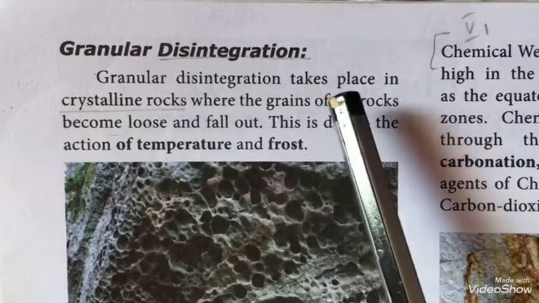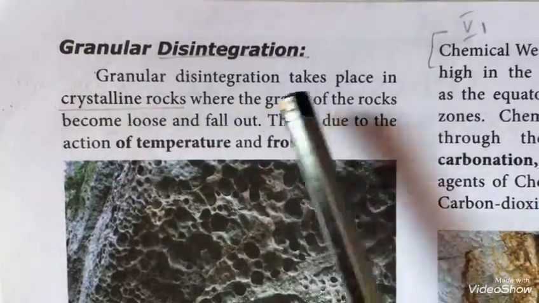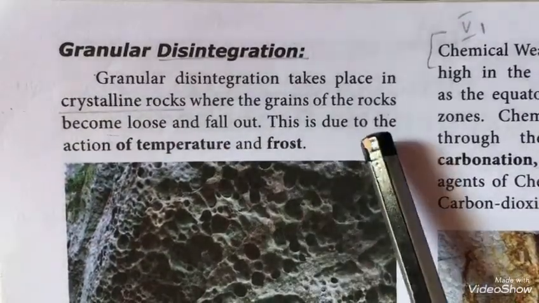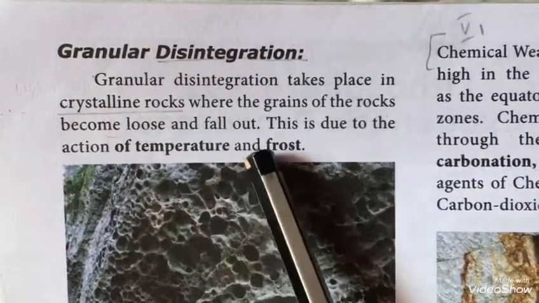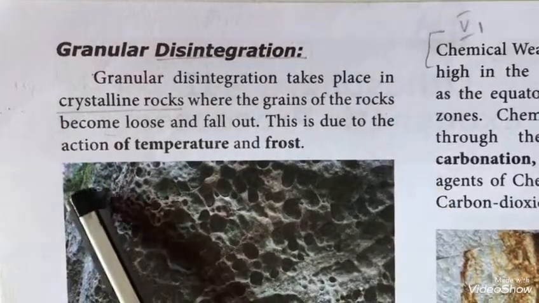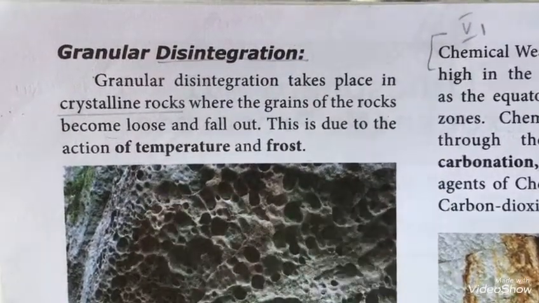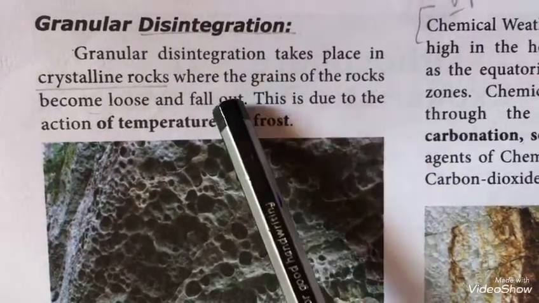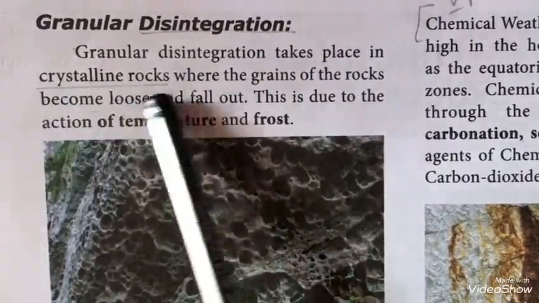Granular disintegration. Granular disintegration takes place in crystalline rocks, where the grains of the rocks become loose and fall out. This is due to the action of temperature and frost. So this process takes place especially in the crystalline rocks.